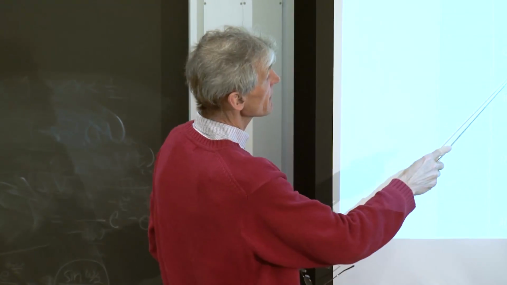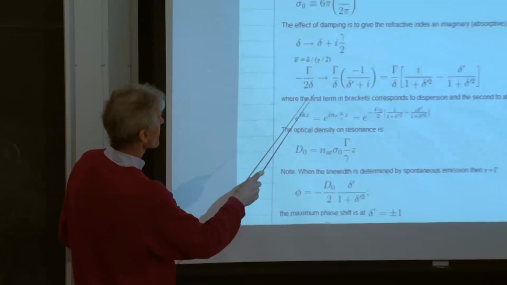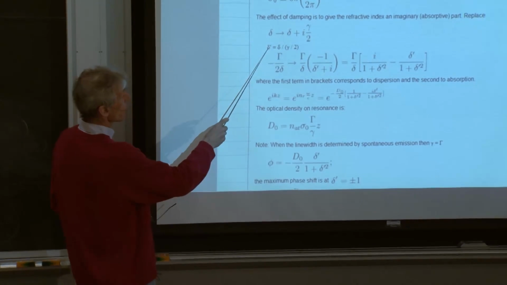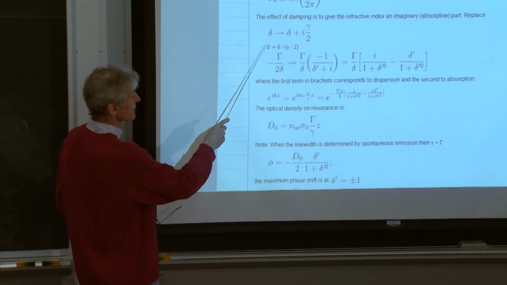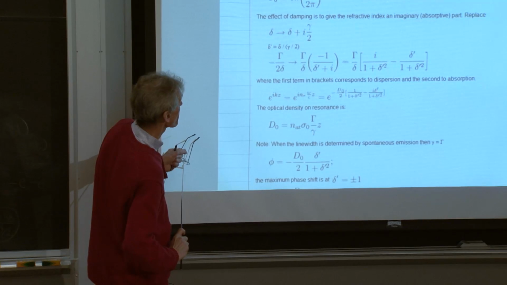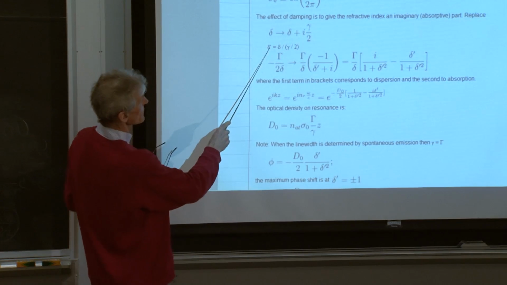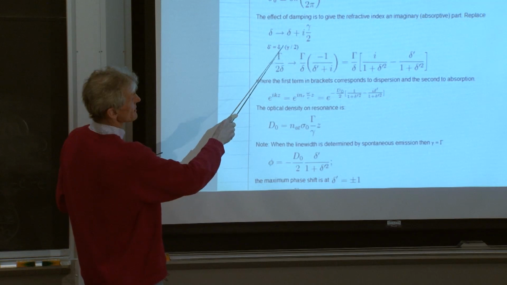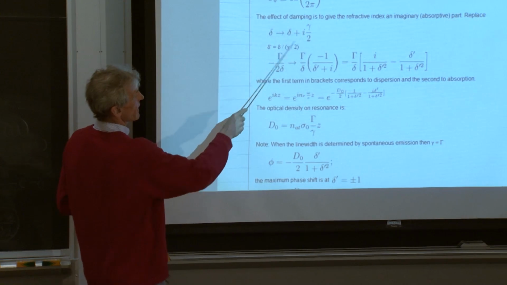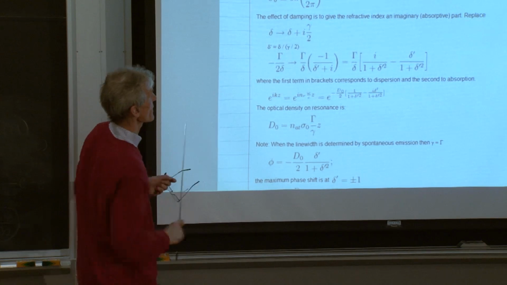And then I simply take, if I now express all detunings, later on I want to express all detunings normalized to this line width parameter, normalized to this imaginary part.